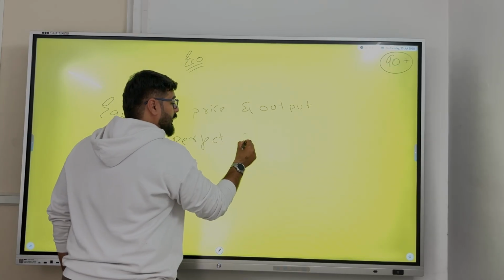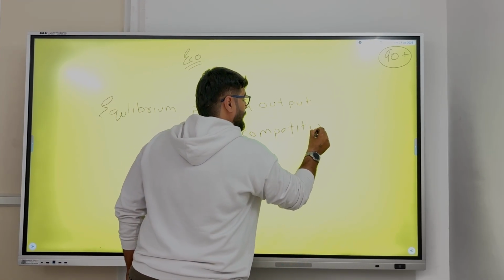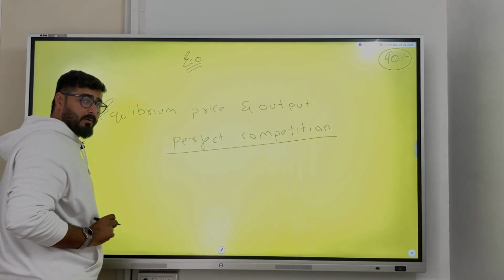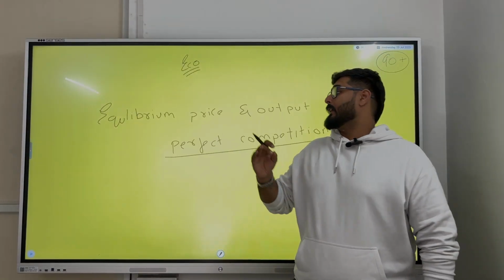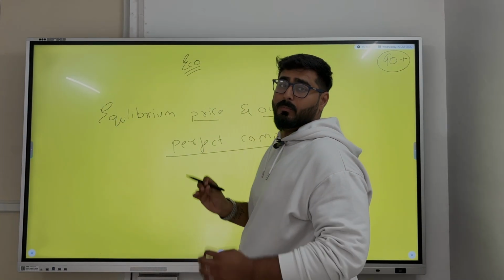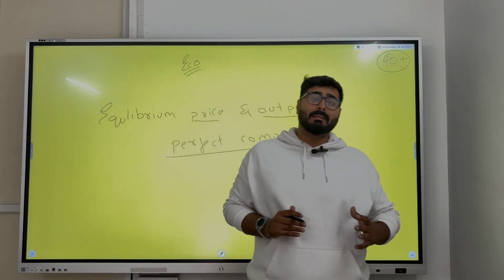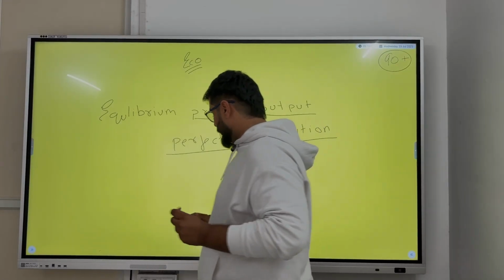That means a firm in a perfect competition market, how is he going to decide at what price and what quantity he has to produce so that he is in maximum profit?